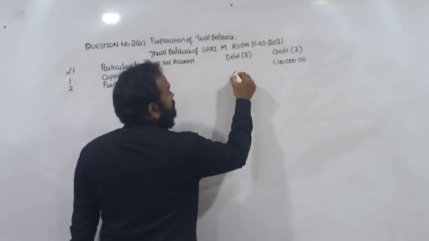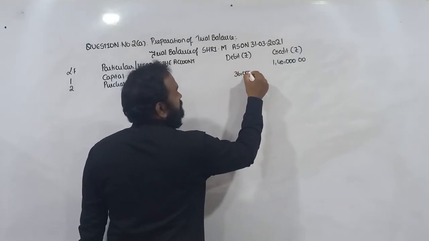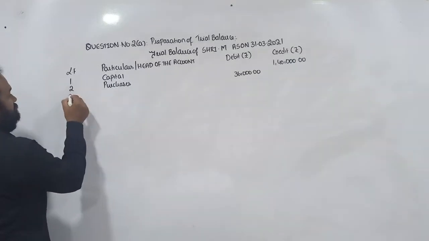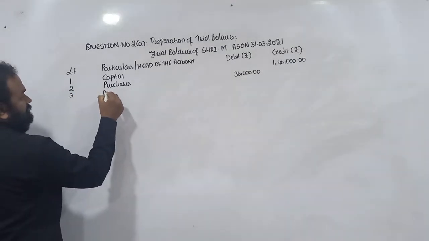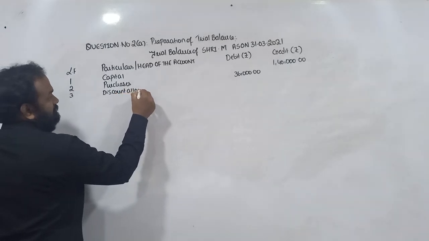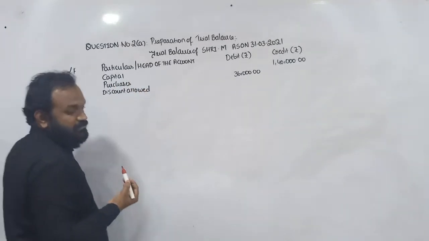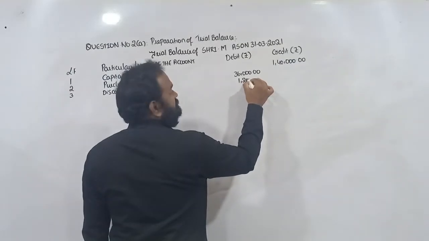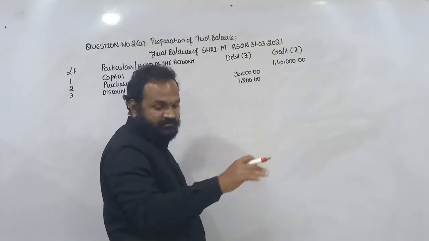Purchases shows a debit balance of rupees 36,000. Next, discount allowed shows a debit balance of rupees 1,200.